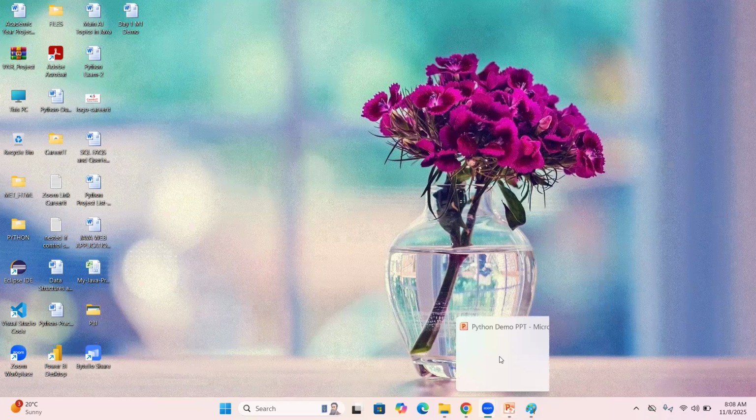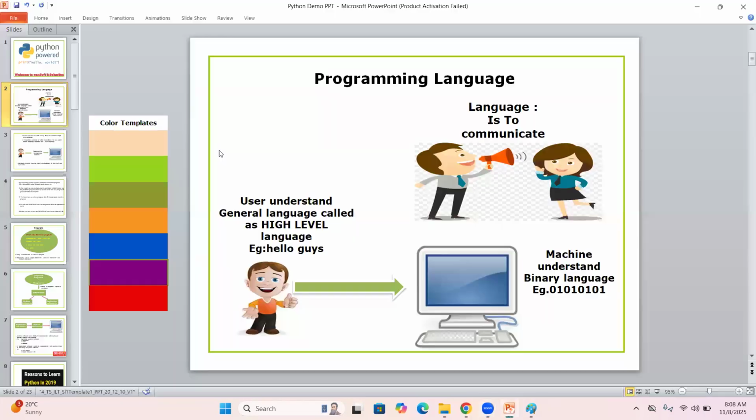The first thing is, what is a computer? I'm going with a very basic level, sir. What is a computer first? A computer is an electronic device. So this device consists of only electronic components. By default, a computer can understand only binary level language. Here, what is a language? Language is a way to communicate from one person to another person.